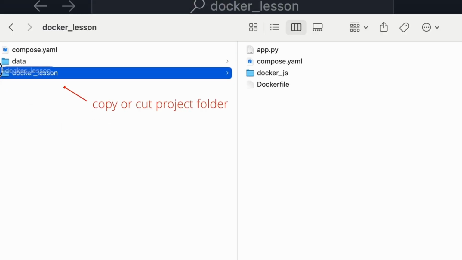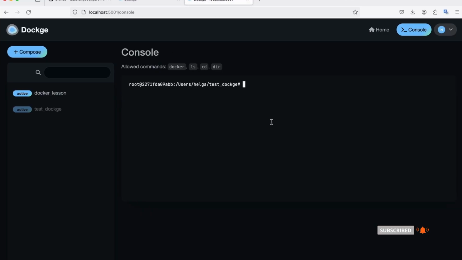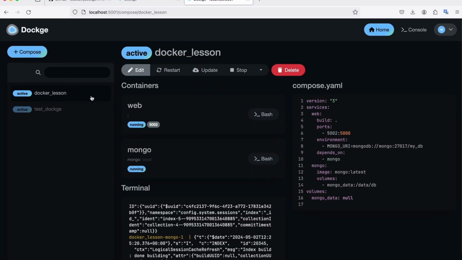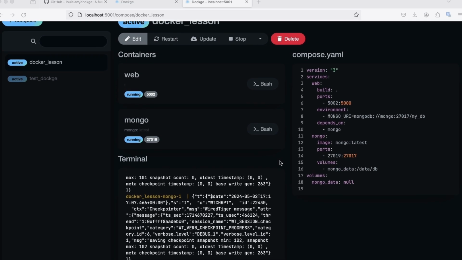Here's what we do. We moved the Docker lesson directory into the test Dockge directory, and now, if we open our service, we see a completely different picture. Now we can edit, delete, stop, and view in the terminal in real time what's happening in the containers. Very convenient. I want to warn you, better not to press delete. This will delete your project directory along with all components inside, so be careful.